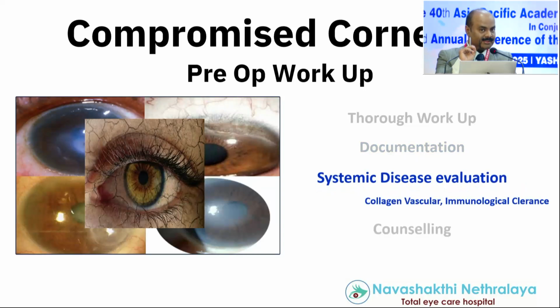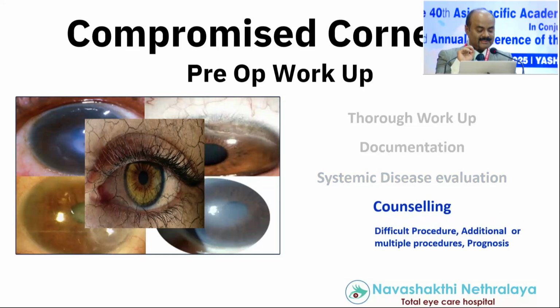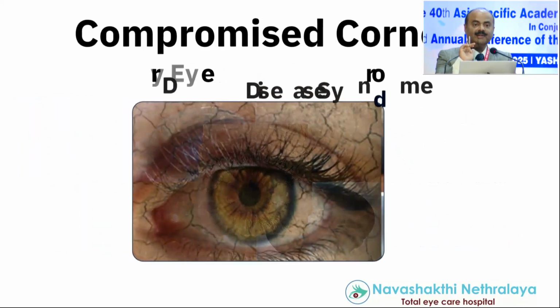Most important in case of corneal opacity, dry eyes, peripheral corneal thinning would be to get a systemic evaluation and get it cleared by an immunologist. Also, last but not the least, proper counseling to explain that this is a difficult procedure, need for additional viscoelastics or additional procedures, as well as if something happens, multiple procedures and prognosis.